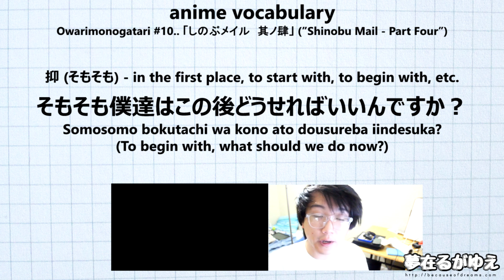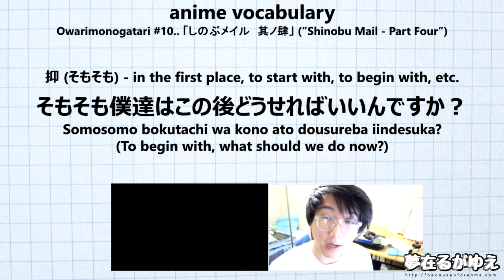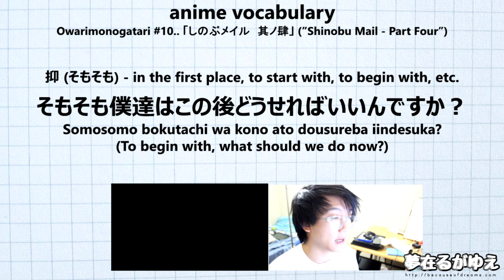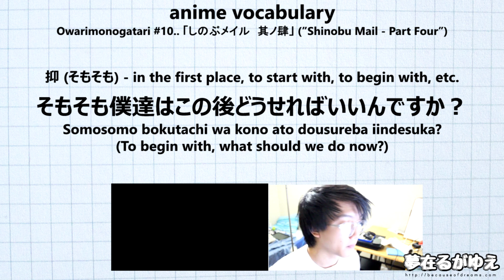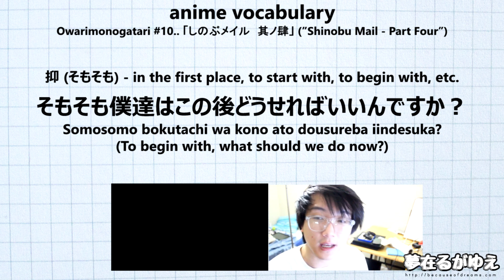Then after that, we have the grammar pattern in effect here. Dousureba in desu ka. The do here is going to give that nuance of a question. Basically, it's going to translate to what. We have the verb suru, which means to do, in its ba form. The ba form is the hypothetical form. So sureba is going to be the hypothetical form of suru, which is to do. Then right after that, we have the adjective e, and this is going to be followed by the n to be an emphatic. Then we have desu in the sentence. Then we have the sentence ending particle ka to make it into a question. So literally translated, どうすればいいんですか is going to be doing what would be good. That's going to more naturally change into what should we do. And so we put that all together, and once again we have そもそも僕たちはこの後どうすればいいんですか? And this is going to translate to begin with, what should we do now?